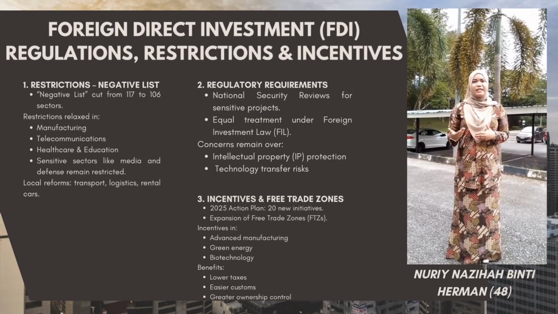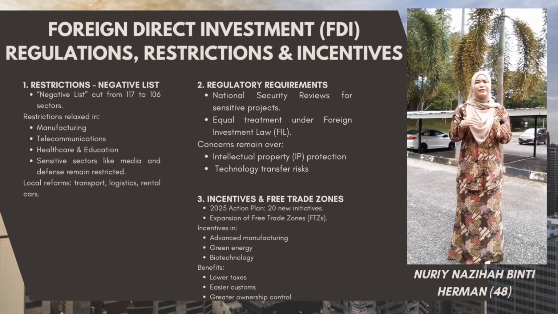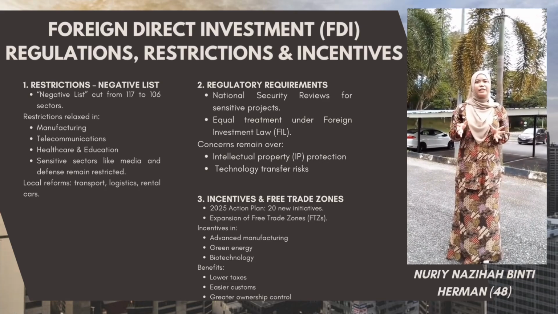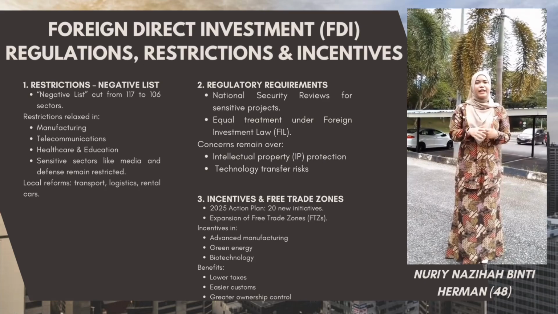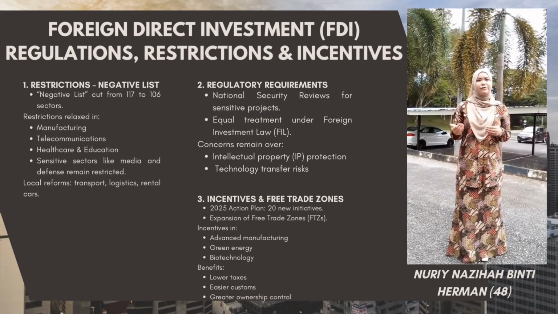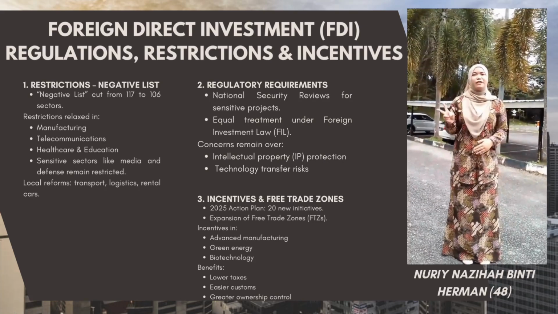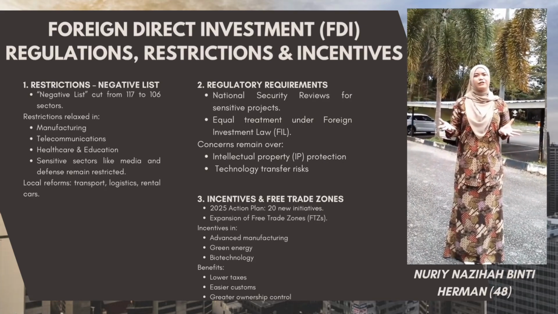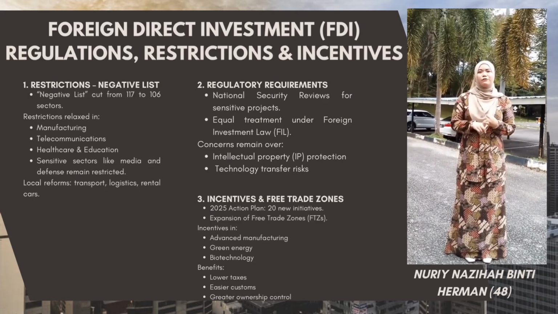Over the years, this list has been reduced from 117 sectors down to 106, showing efforts to ease market entry. Industries like manufacturing, telecommunication, education, and healthcare have opened up, while sensitive areas like media and defense still remain highly controlled. Secondly, FDI projects in China go through application reviews, especially if they involve key industries like technology or infrastructure.